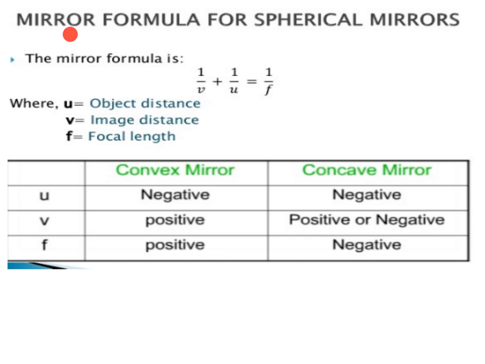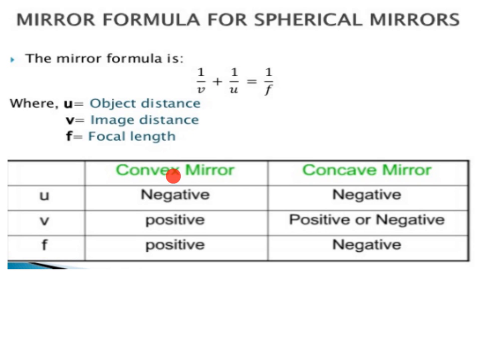Then the mirror formula for a spherical mirror. The mirror formula is 1 upon v plus 1 upon u is equal to 1 upon f, where u is the object distance, v is the image distance, and f is the focal length.